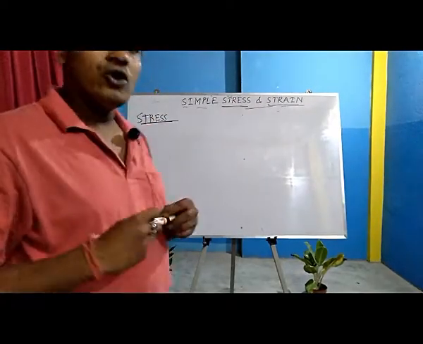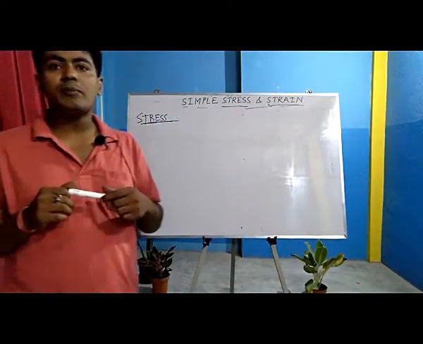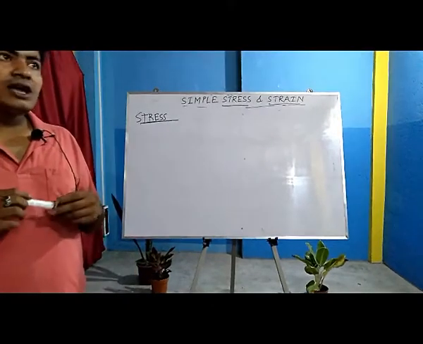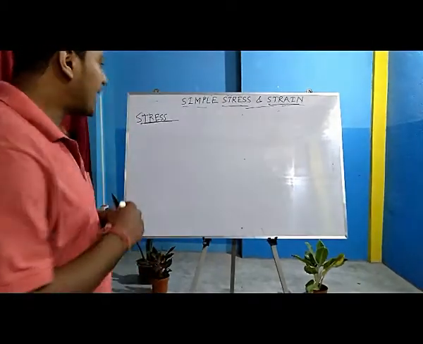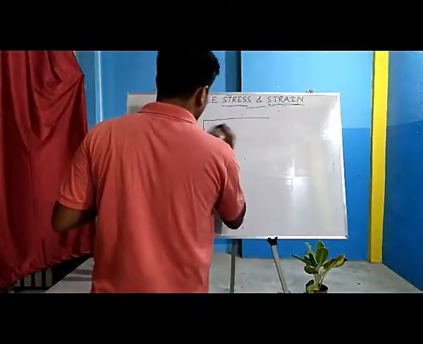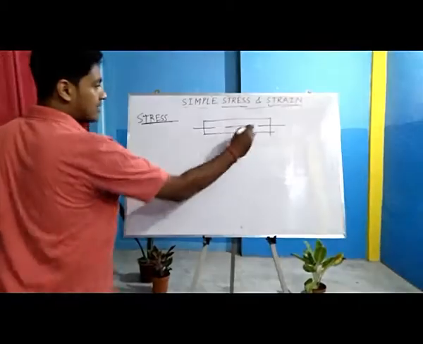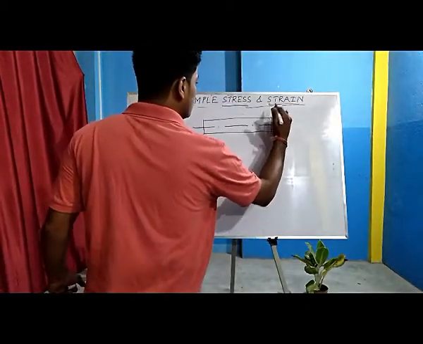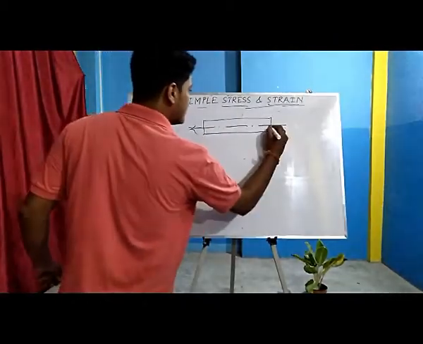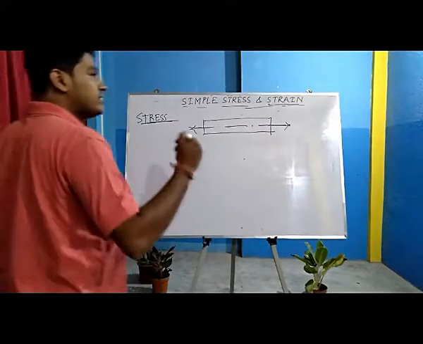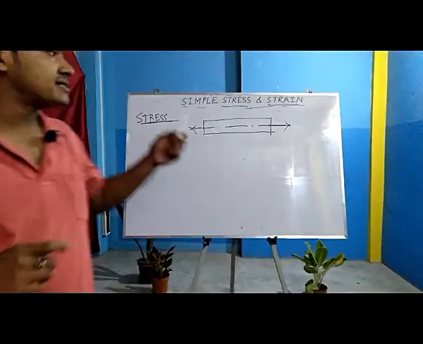We all know that all those bodies or members or materials consist of many molecules, and all those molecules have some atomic bonding. While applying load to a member, suppose this is a member. As you can see, I am drawing an axis line. That means it is a cylindrical rod. Now, I am applying load in this direction and this direction. This type of pulling load is called tensile load. We will come across all those types of cases. Firstly, let's discuss what is stress.